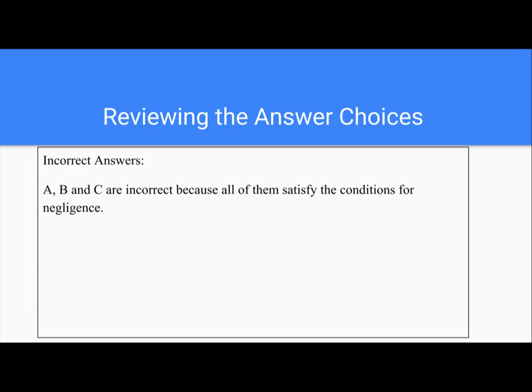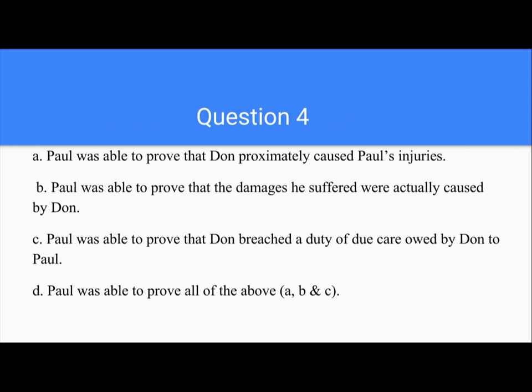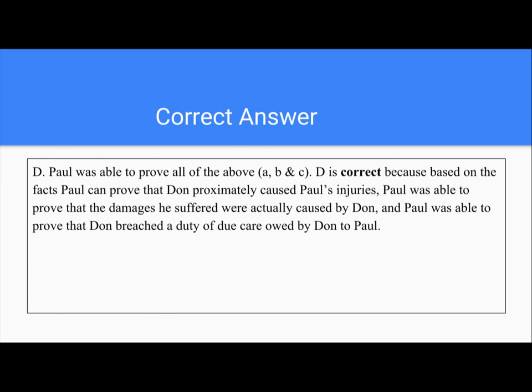Now, based on all the facts, A, B, and C are incorrect because all of them satisfy the conditions for negligence. If we take a look back, Paul is able to prove that Don proximately caused Paul's injuries. Paul is able to prove that the damages he suffered were caused by Don, and he was able to prove that Don breached the duty of care that he owed to Paul. So the correct answer is D. He was able to prove all of the above.